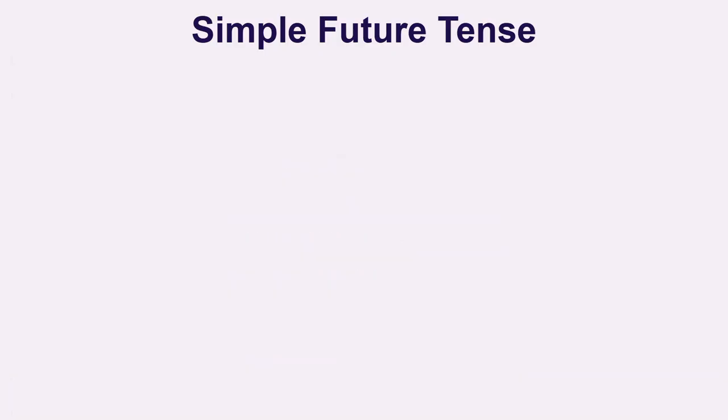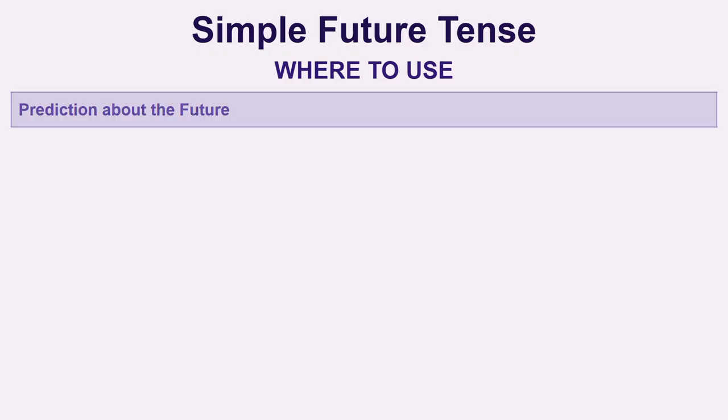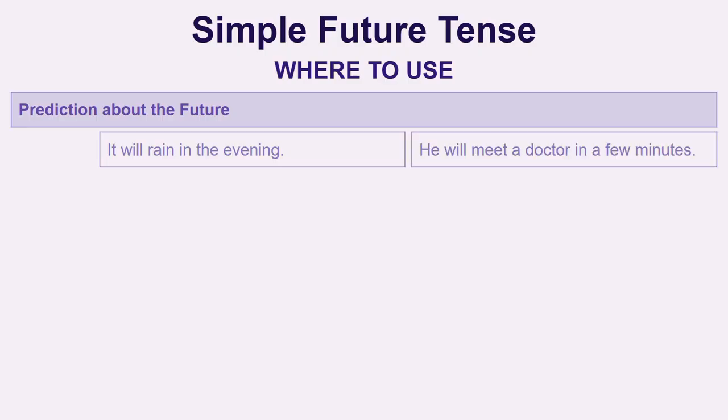Simple future tense. Where to use? Prediction about the future. It will rain in the evening. He will meet a doctor in a few minutes.